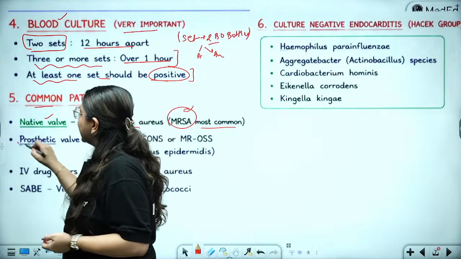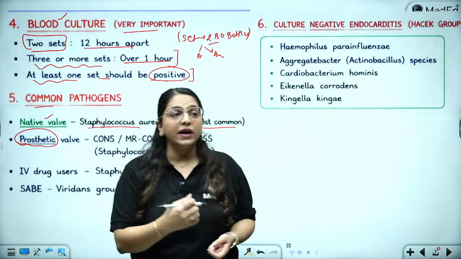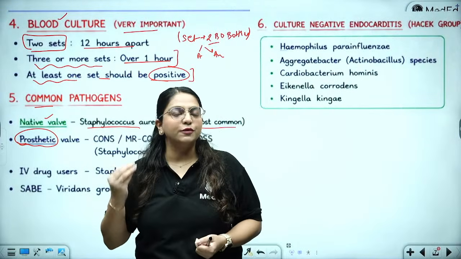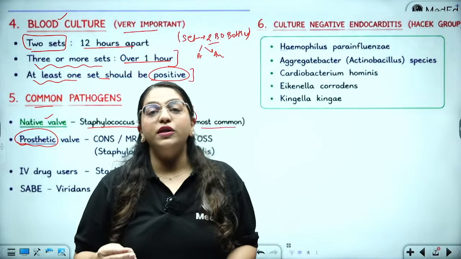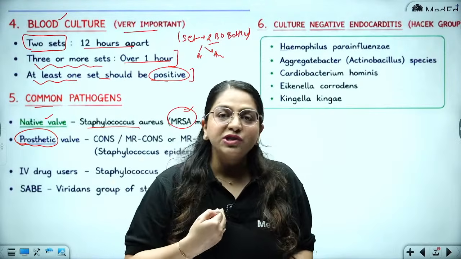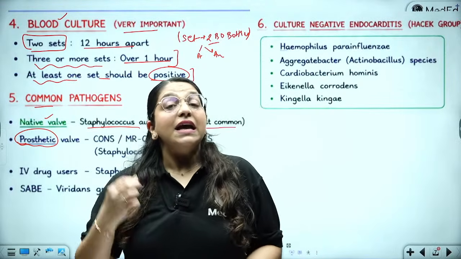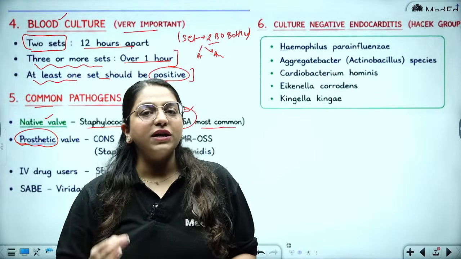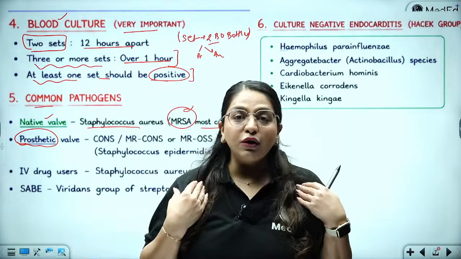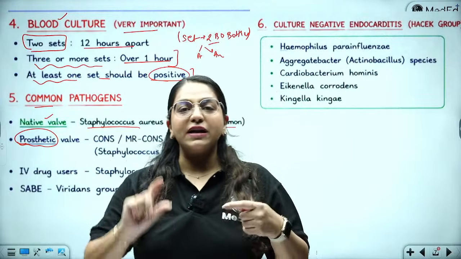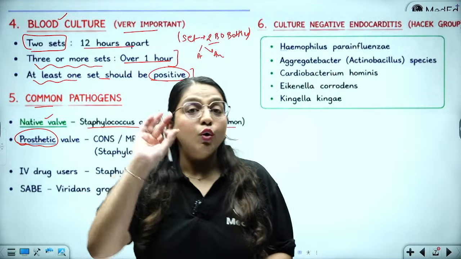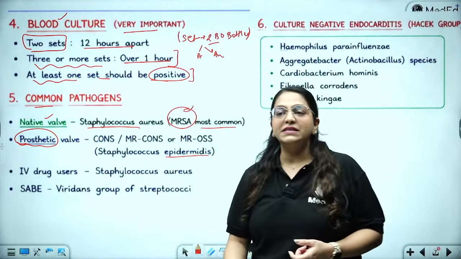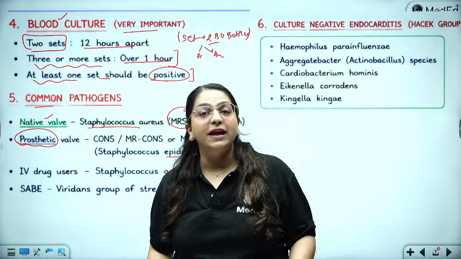If it is a prosthetic valve, then just think, how can a prosthetic valve get infected? A surgeon is going to insert the prosthetic valve inside the patient. What are they going to do? They're going to cut open the patient and insert the prosthetic valve. In the process of cutting open the skin, if the disinfection of the skin does not take place properly, then the commensal on the skin is going to go inside and infect this new valve that you have placed. Who is the commensal on the skin? It is Staphylococcus epidermidis. The name itself is telling me that it is present on the skin, on the epidermis.